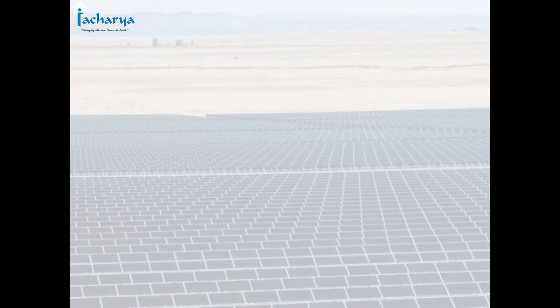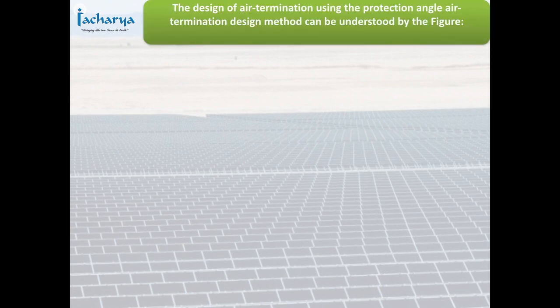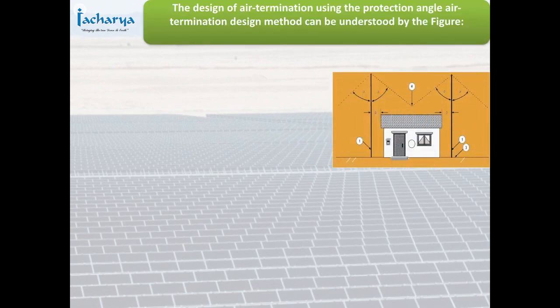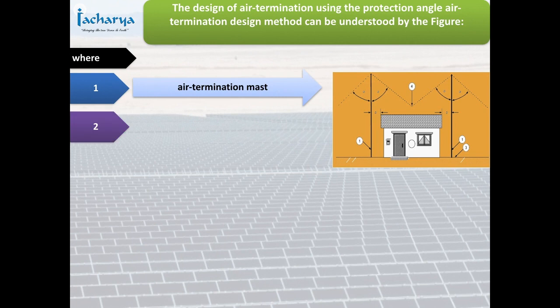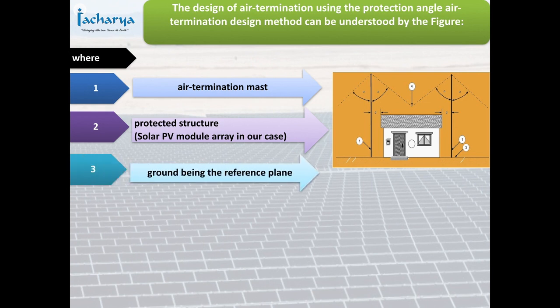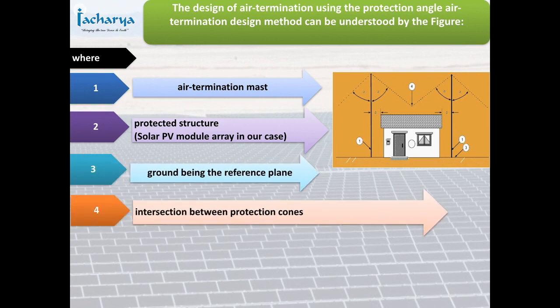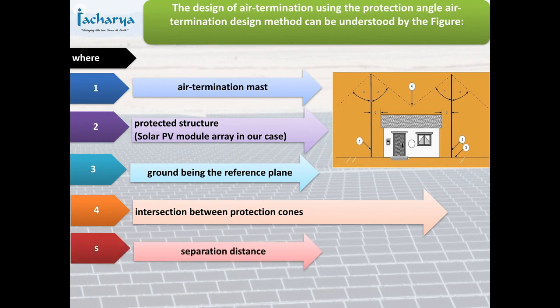As an example, the design of air termination using the protection angle air termination design method can be understood by the figure, where 1. Air termination mast, 2. Protected structure, solar PV module array in our case, 3. Ground being the reference plane, 4. Intersection between the protection cones, 5. Separation distance, and alpha, protection angle complying.